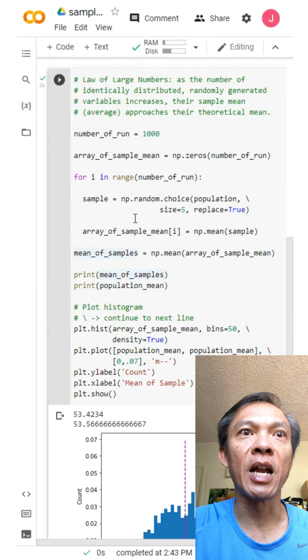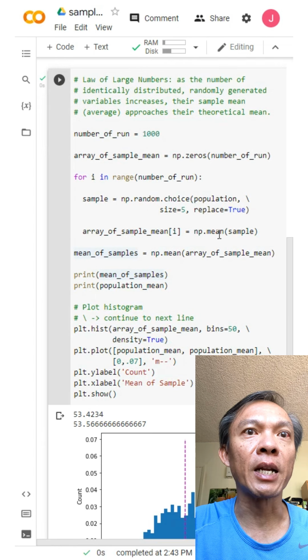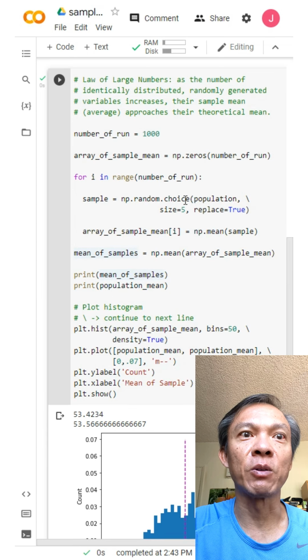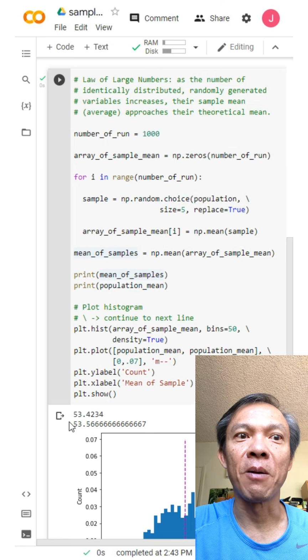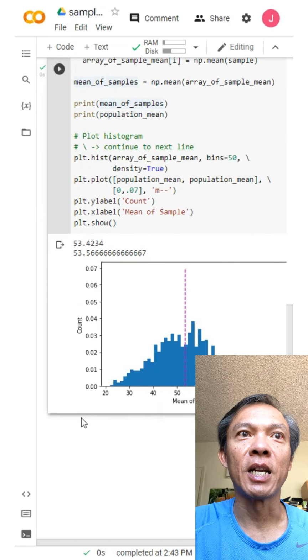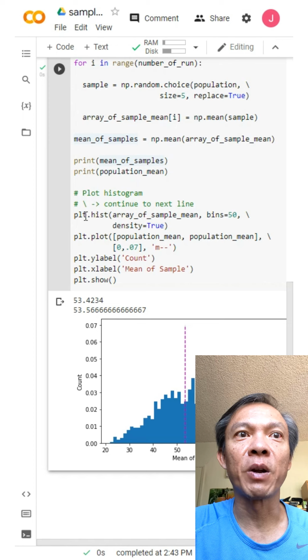And then I take the mean of that sample and store it into the array. I just keep doing that until 1,000. At the end, I take the mean, the average of the sample means, and you see that it's approximately close to the population mean. Then what I did here is I created a histogram, and I plotted the population mean as this straight line so that you can see.